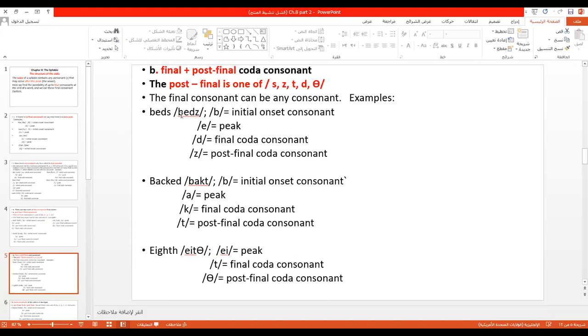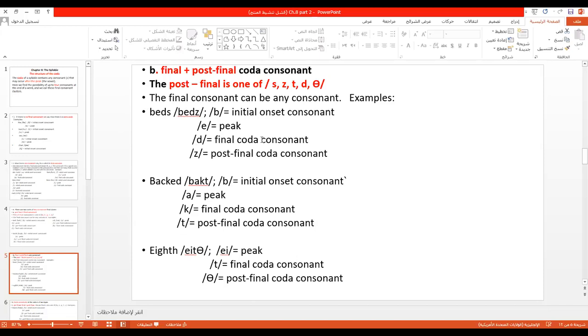Beds. Look, beds. When I write it phonemically, I'm going to see that there is only one consonant in the onset. This is B, initial onset consonant. The vowel A is the peak. And D, look here. D is not one of these English ones.